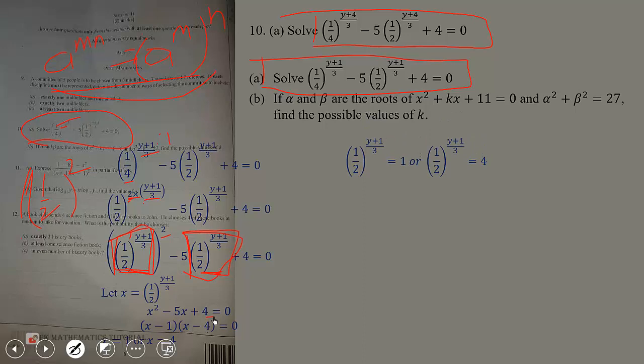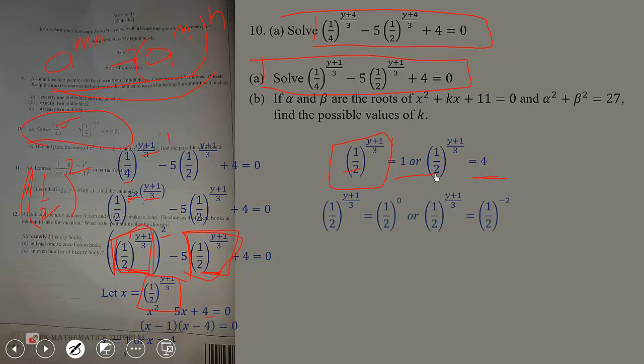So in that case, it means we are doing back substitution. This is x, so we put it there. So this thing is equal to 1 or is equal to 4. We have to write 1 and 4 as a number with a base half, because of this, to a certain exponent.